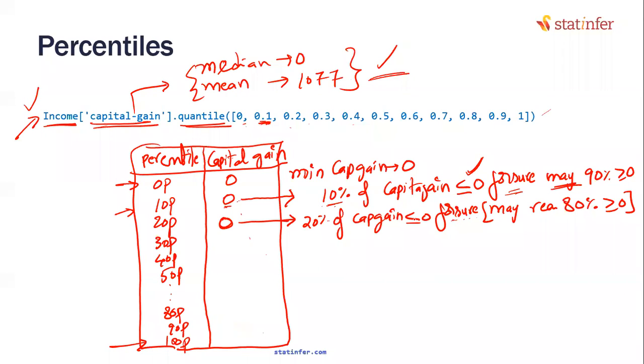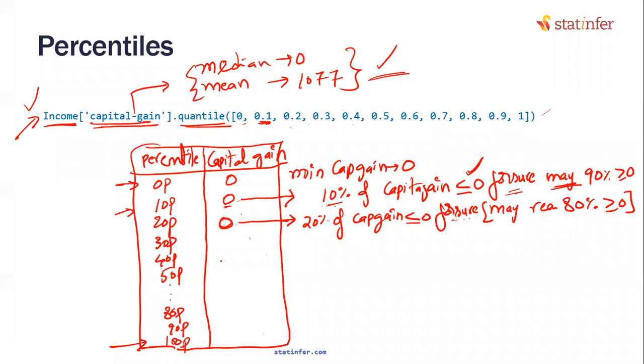Here in our case, the reason why I'm writing less than or equal to is that in our case it is actually equal to 0, but less than or equal to covers both equal to and less than, doesn't it? This is technically the right way of writing. Even if I had got 4 or 5 here, I would have said 20% of the data is less than or equal to 5, and the remaining is more than or equal to 5 or something like that.